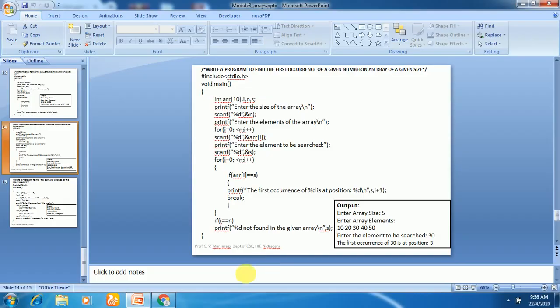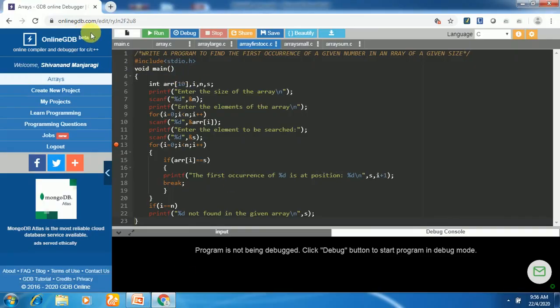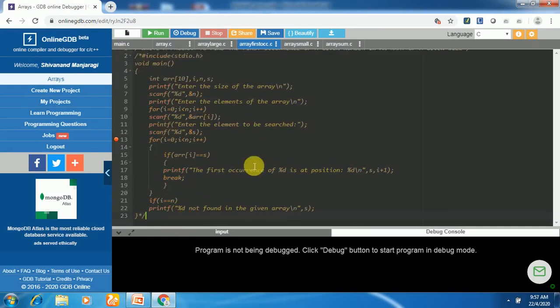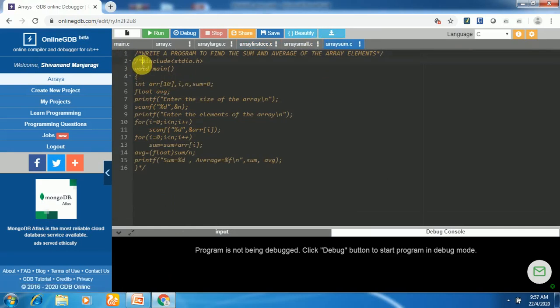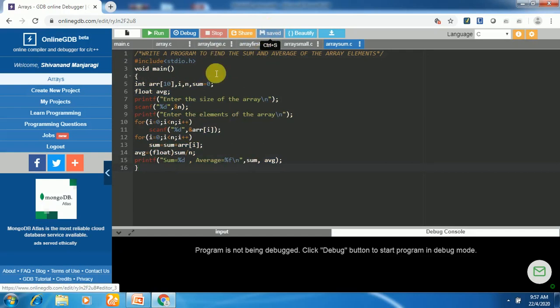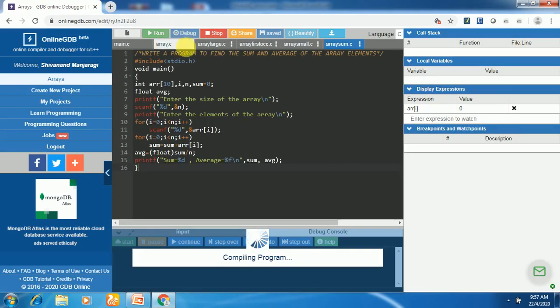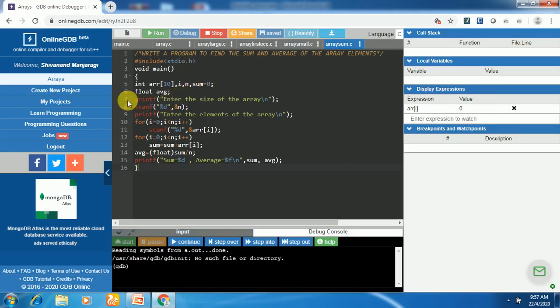Now let us see how to execute this particular program. I'll comment the previous program and go to this particular program which is already commented. Open the comments. I'll save the program here. Directly I'll go to the debugger to understand the step-by-step execution. I'll put a breakpoint here.